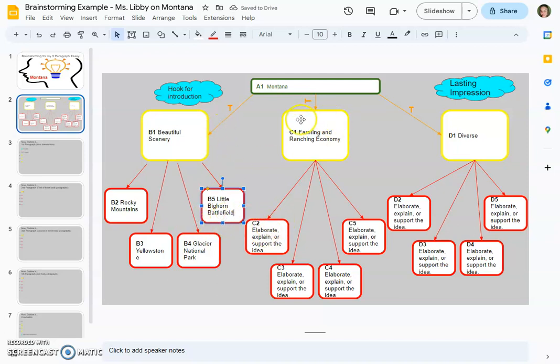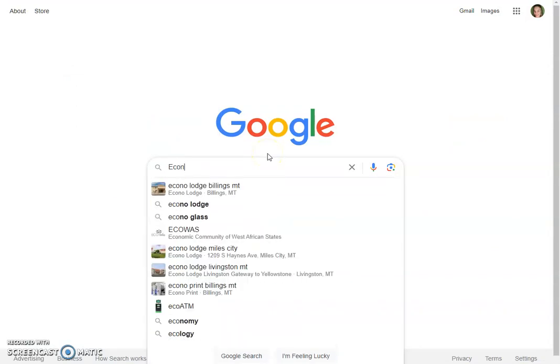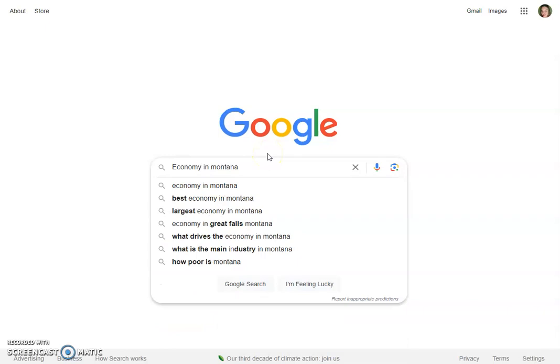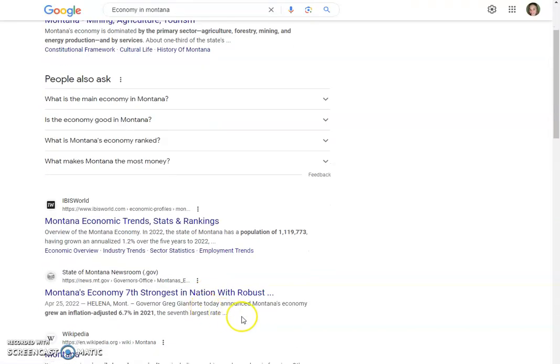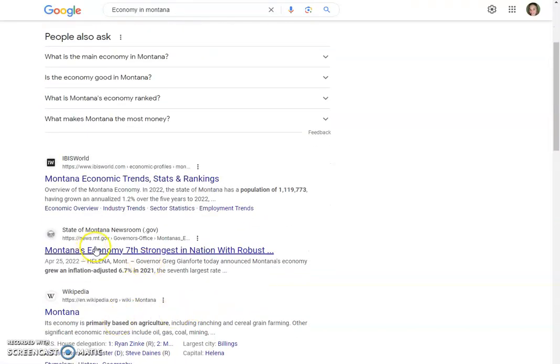Okay, so our next main idea, farming and ranching economy. And you know, farming and ranching might be important to me, but maybe we just want to go with the economy and talk about Montana's economy. So right here is where I'd probably do a little research. Research something like the economy in Montana. So, Britannica, that might be okay. Montana economic trends, stats, and rankings, that might be all right. Each of these might be interesting to read, so I might look through them really quick before I hop back on the video.